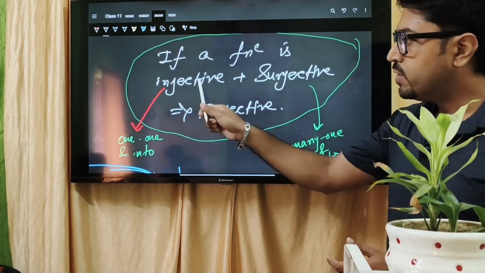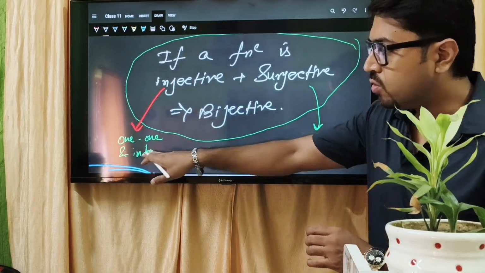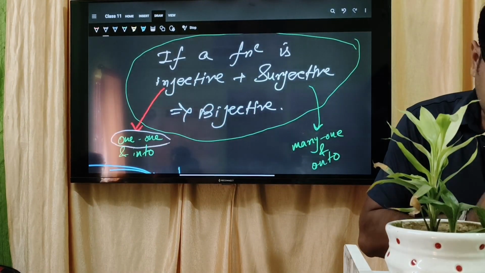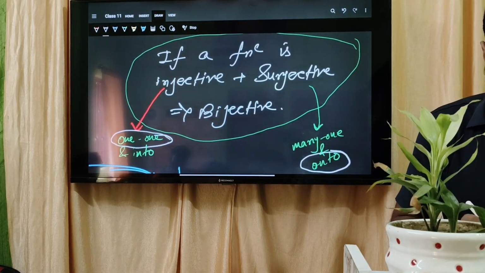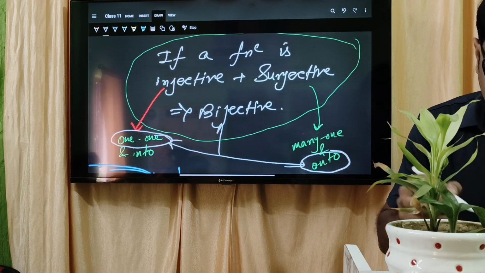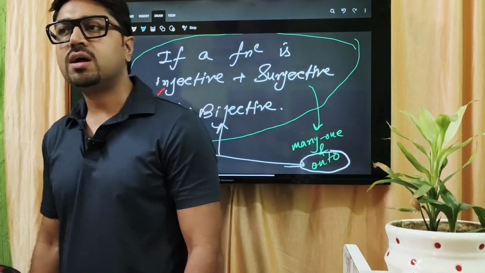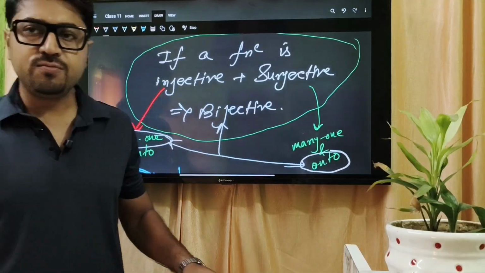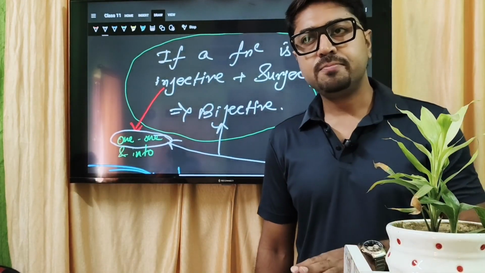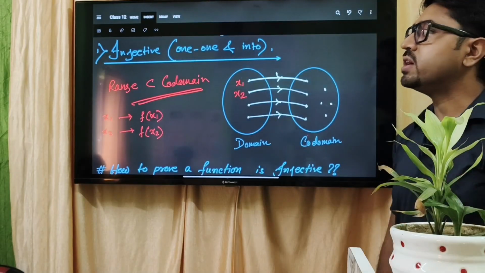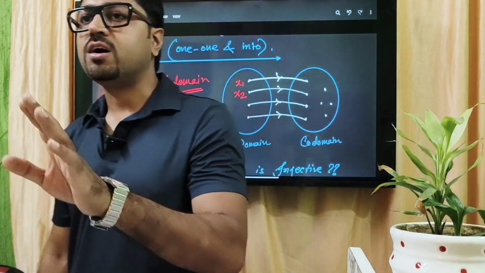তো which thing, which person, bijective will take one from the injective and onto from the surjective, and combined together it will come under the bijective function. Clear? So what is meant by injective? One-one into. What is meant by surjective? Many-one onto. Bijective? One-one onto. Clear? Type first one-one into মধ্যে I will try to prove the function is one-one or not. If a function is one-one, I can say that the function will be injective.